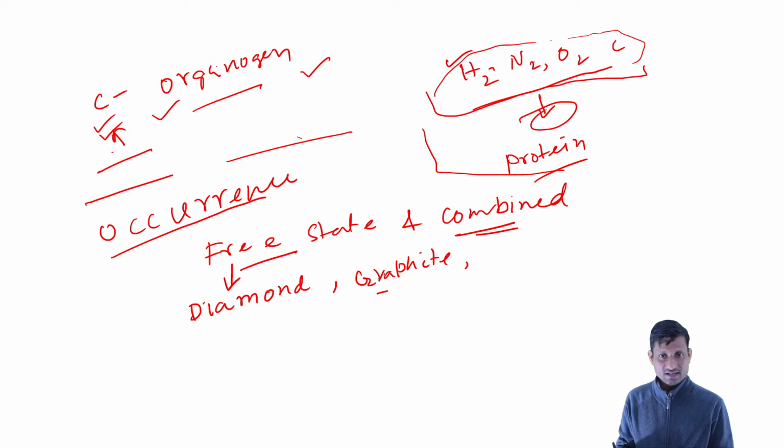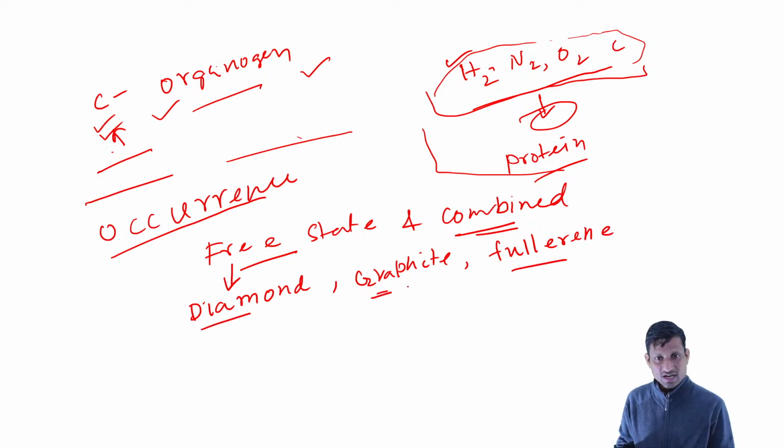And another most important one, a newly discovered or synthesized molecule, is called fullerene.